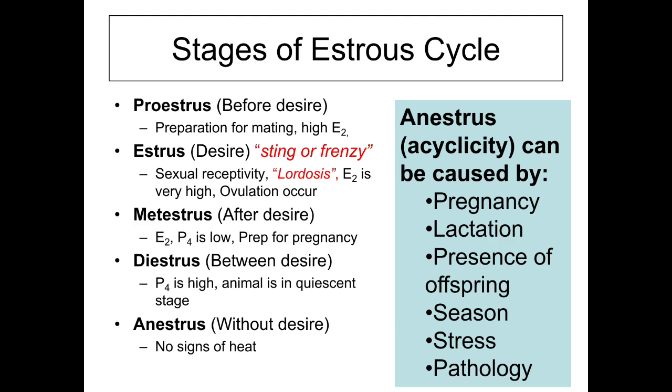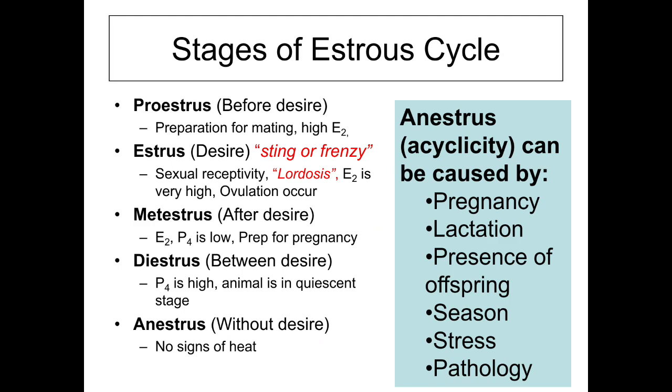The next stage is the metaestrus, that is the after desire. This stage is characterized by a decreasing E2 and low P4 level. That is the stage for the preparation of pregnancy. The next stage is the diestrus, termed as the duration between two estrus cycles. This stage is characterized by a high P4 level, and the animal is in a quiescent stage.